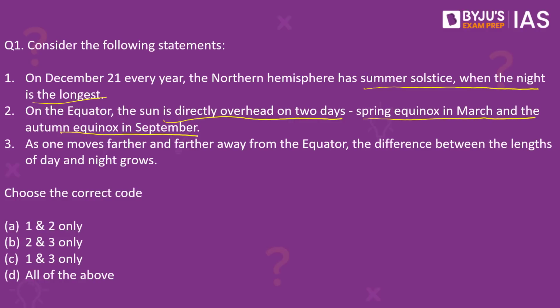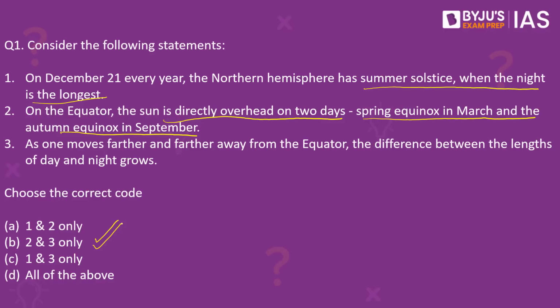Third, as one moves farther and farther away from the equator, the difference between the lengths of day and night grows. Which of these given statements is or are correct? As you would obviously know, the correct answer to this question is B, 2 and 3. This question is based on the very common fact that you read in geography about how exactly the revolution and rotation of the earth changes the climatic patterns.